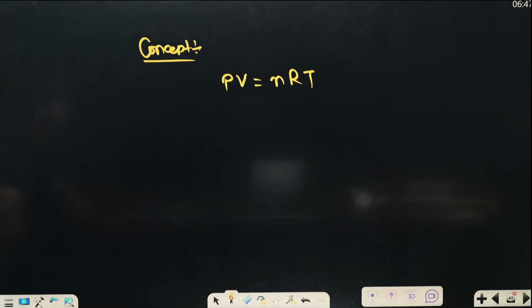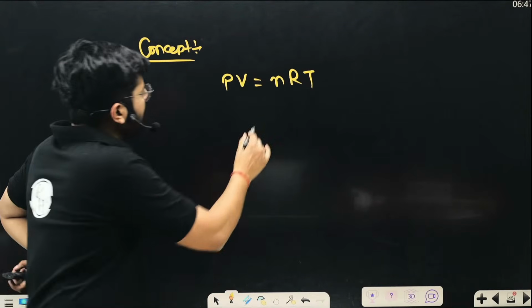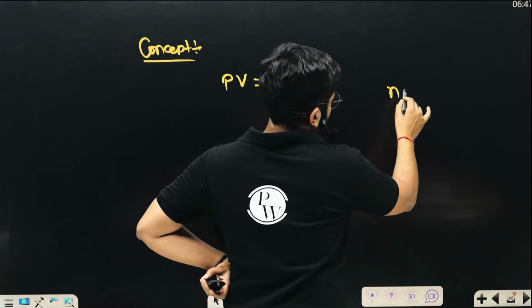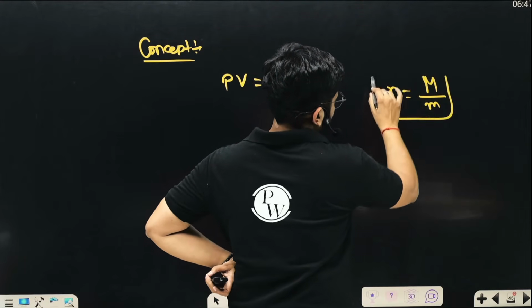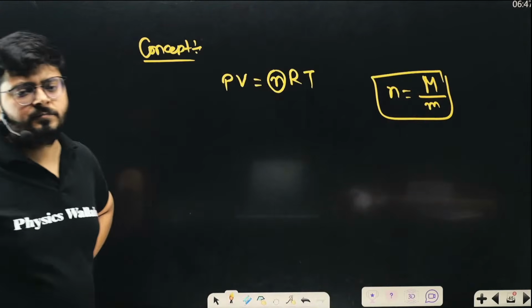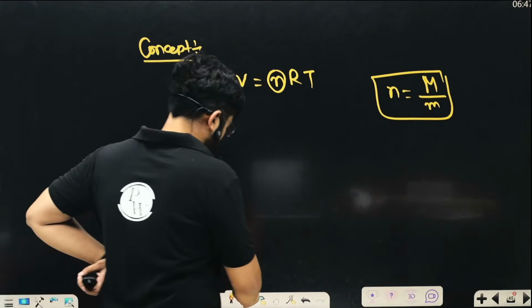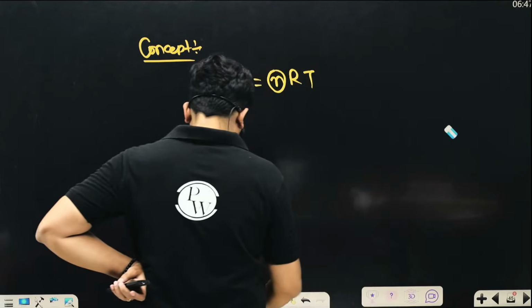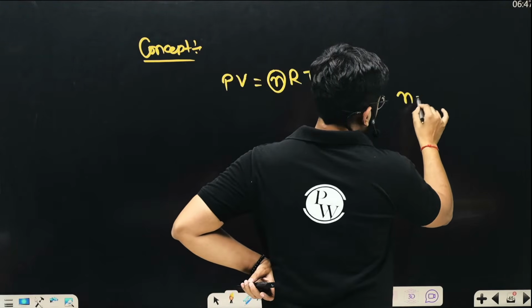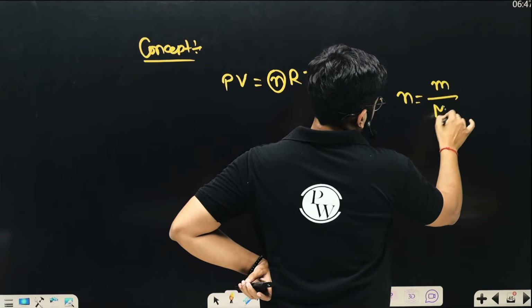Now, n is described as the mass upon molecular mass, m upon M.